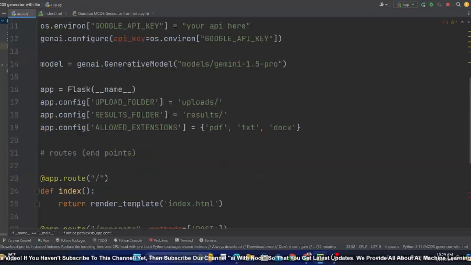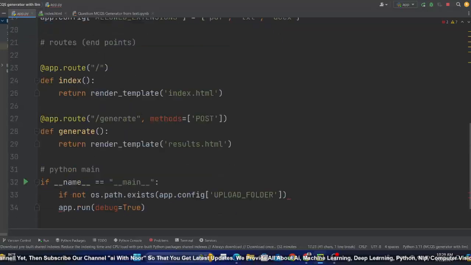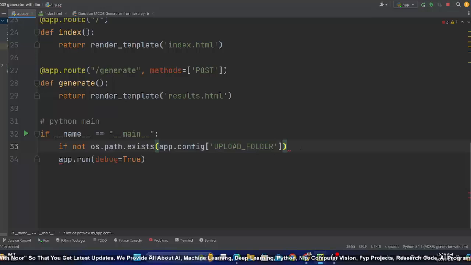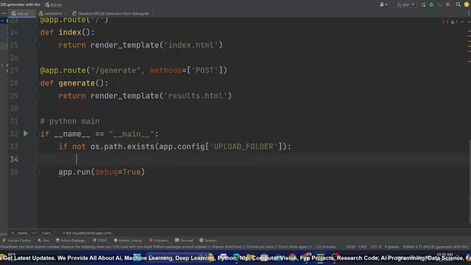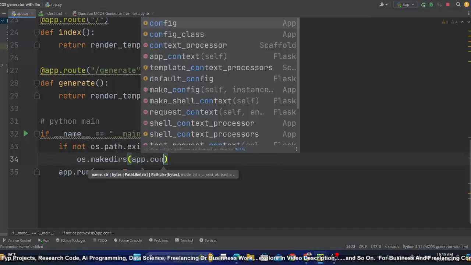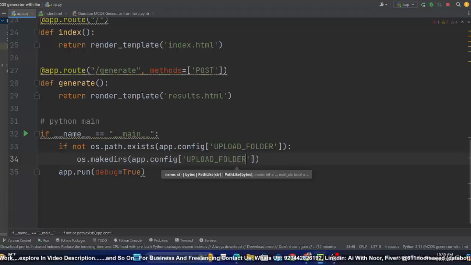I'm talking about this folder. I'm just checking if the folder does not already exist, then you need to create it. And how? os.makedirs, as simple as that. Within this you have to pass app.config, just pass the above code like upload folder.